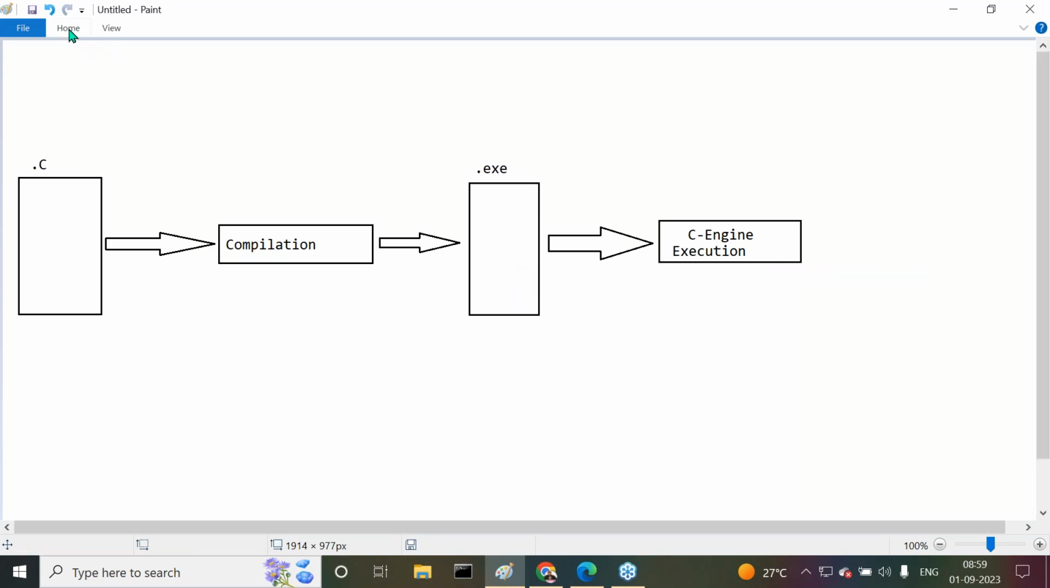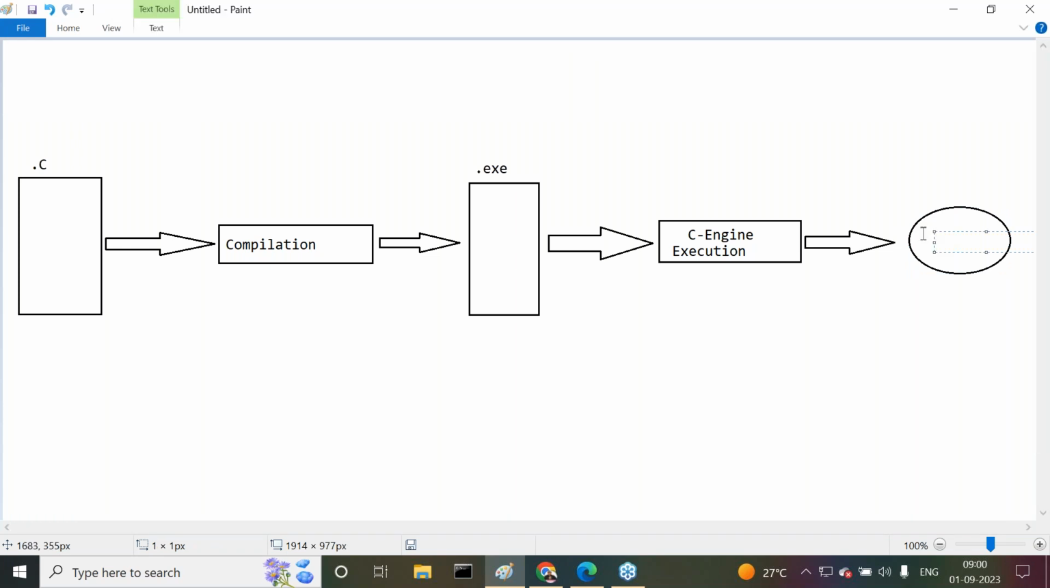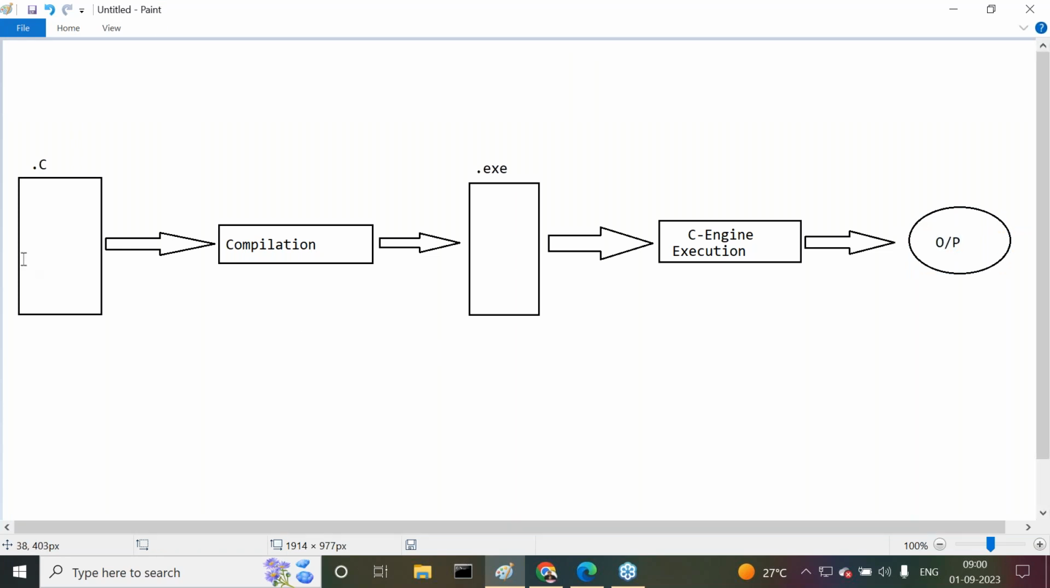Right. So now we have taken the C engine. After execution of this program, we are able to get some output. That's it. This is what I am telling: I've written the C program, compilation gives the .exe file, and we give the .exe file for execution. There we get output. Now, to perform compilation, we need an operating system. To execute our program, again we need an operating system, definitely.